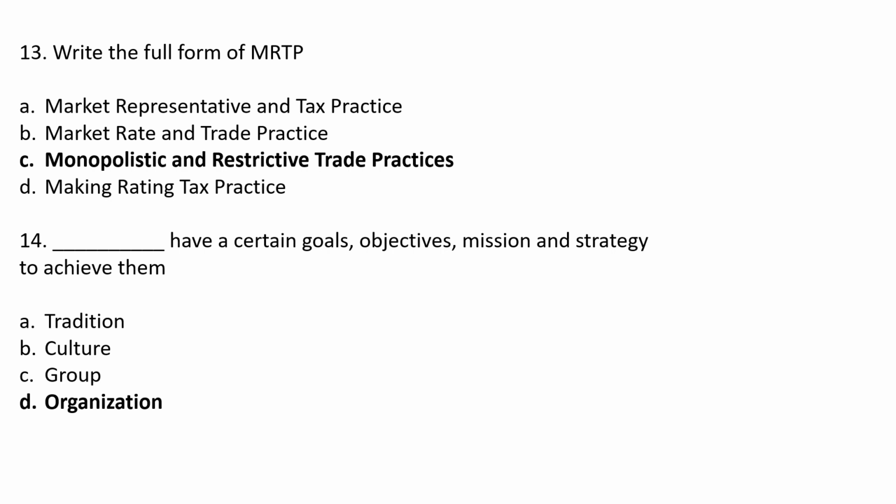Dash have a certain goals, objective, mission and strategy to achieve them. Option A tradition, option B culture, option C group, option D organization. The correct answer is option D organization. Organization have a certain goals, objective, mission and strategy to achieve them.